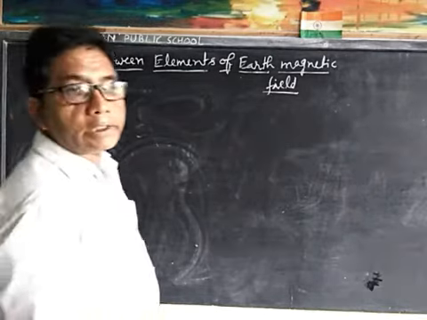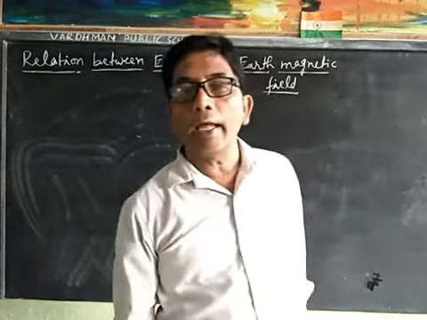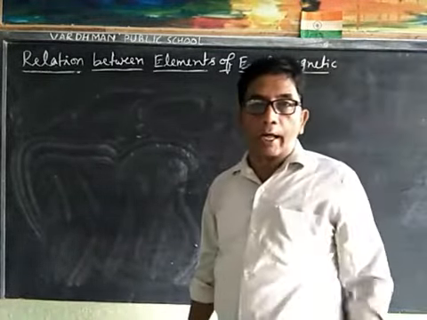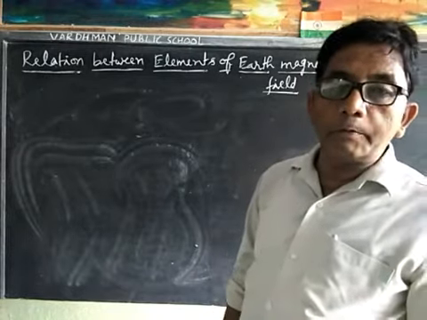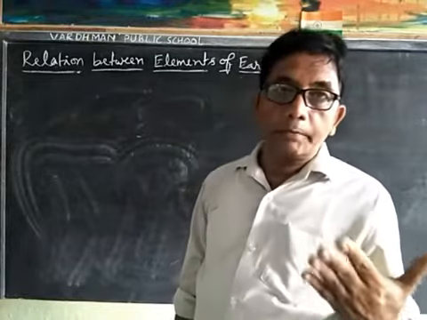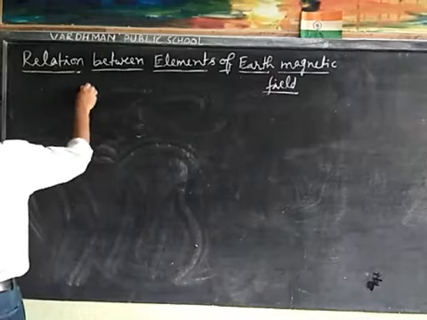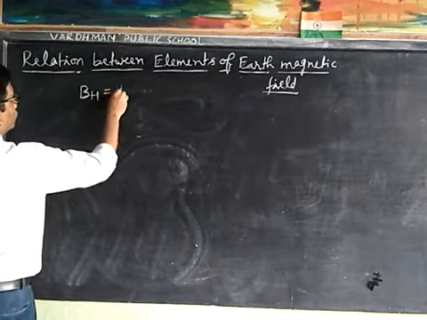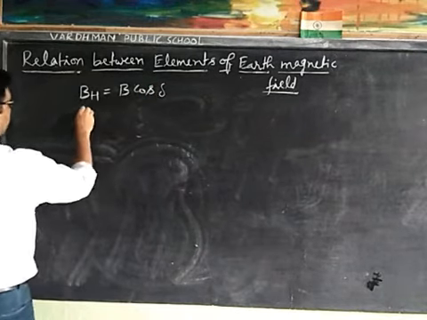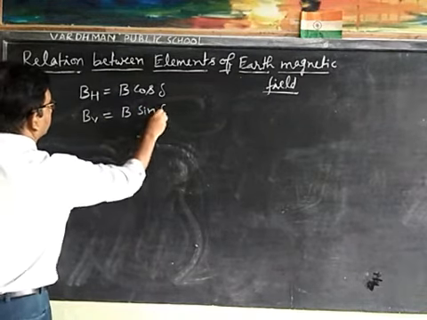If delta is the angle of dip at any place, then the horizontal and vertical components of the Earth's magnetic field will be: horizontal component BH is equal to B cos delta, and vertical component BV is equal to B sin delta.